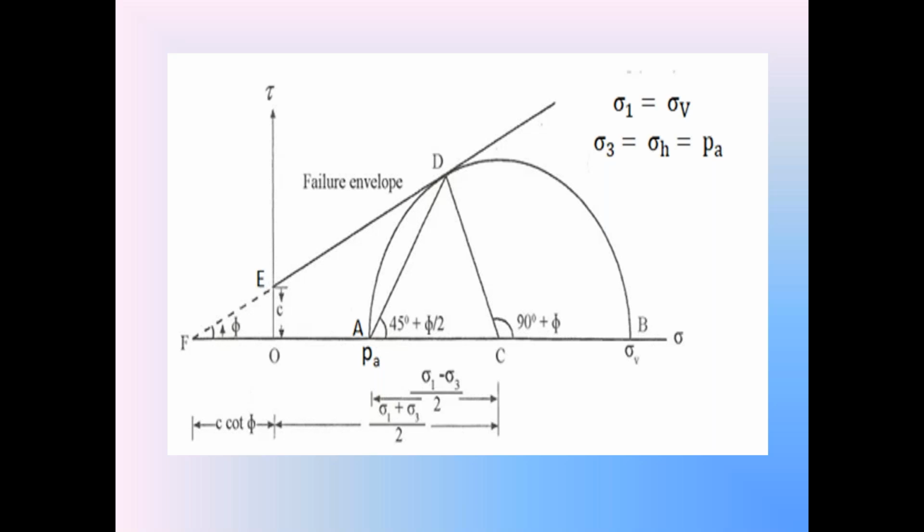The length OA. You know that in the failure condition, the Mohr stress circle touches the failure envelope. So look at the diagram.